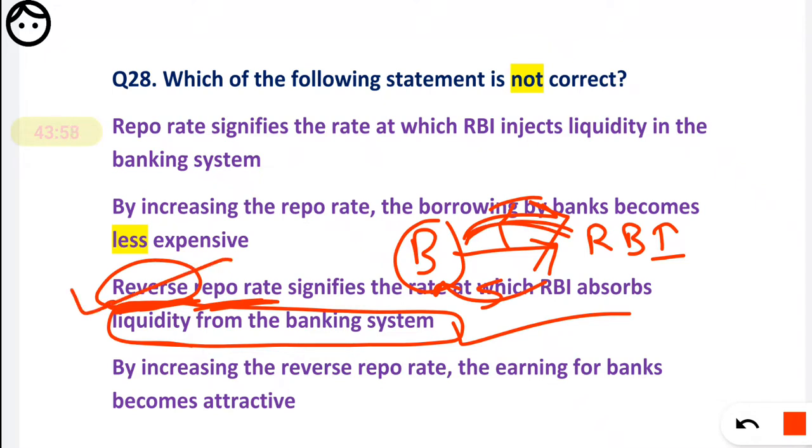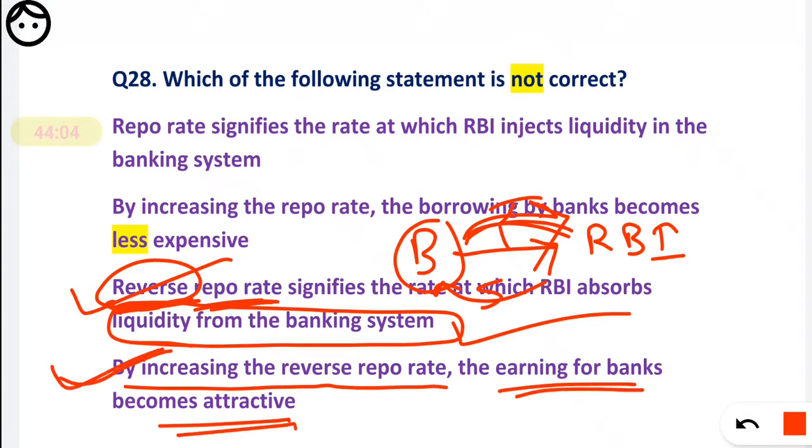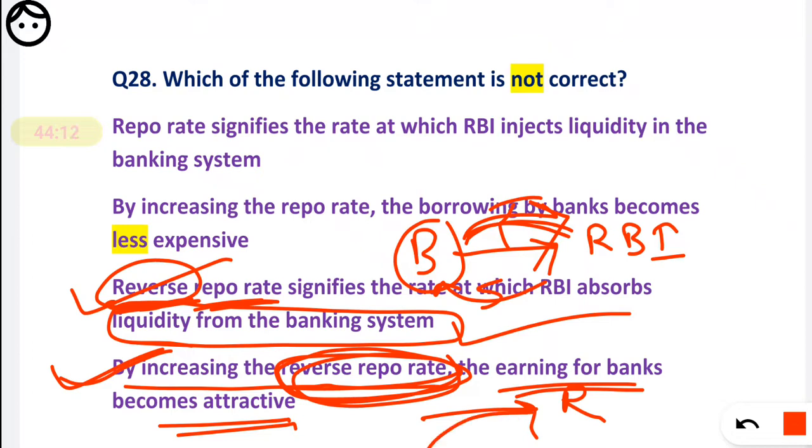Now, by increasing the reverse repo rate, the earning for the banks becomes attractive. Okay, it is correct, because the reverse repo is the rate at which banks' money is given to the RBI. That's why it will be more beneficial for the bank, because their money is going to RBI and they will earn some interest by the reverse repo. Okay, so it is also correct.